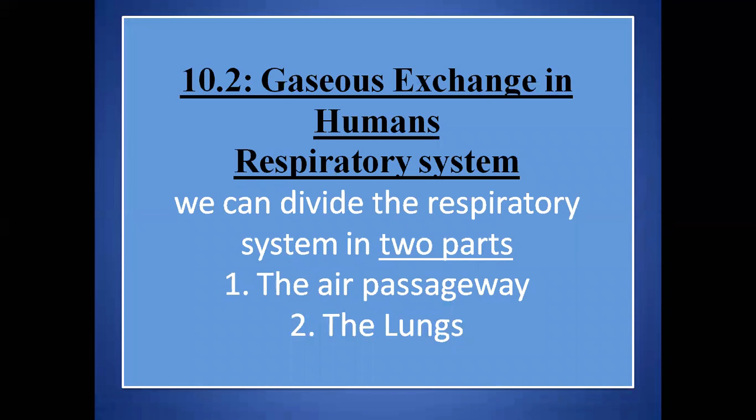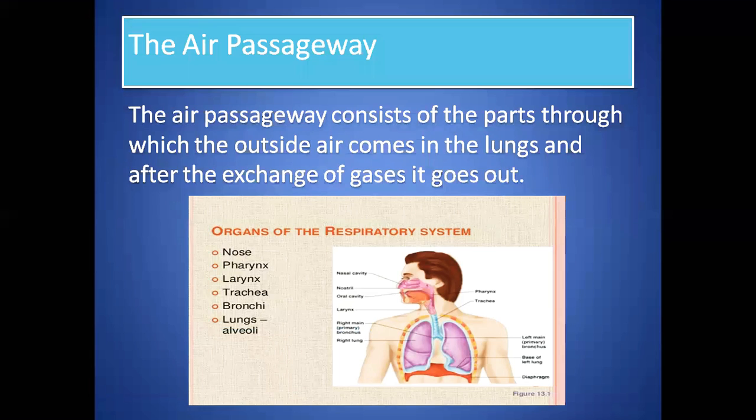Gaseous exchange in human. In humans and other higher animals, the exchange of gases is carried out by the respiratory system. We can divide the respiratory system into two parts. Number 1, the air passageway. Number 2, the lungs. Air passageway. The air passageway consists of the parts through which the outside air comes into the lungs and, after the exchange of gases, goes out. This passage of air consists of the following parts: nose, pharynx, larynx, trachea, bronchi, lungs, alveoli.